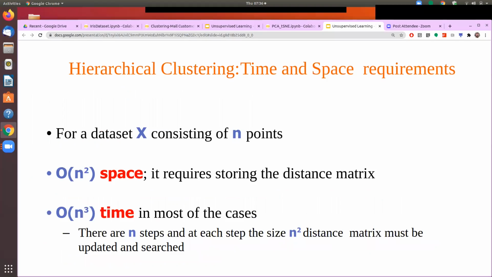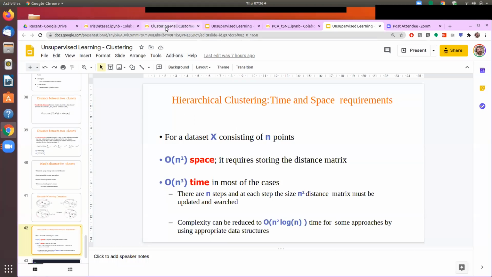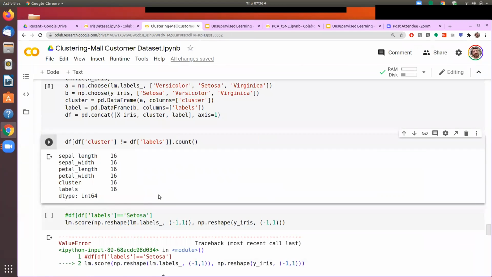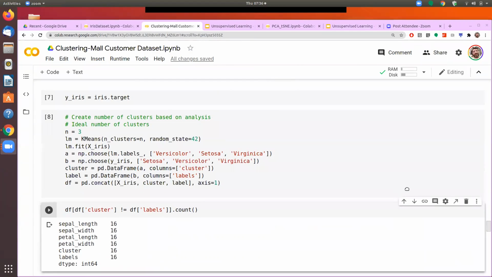So that was hierarchical clustering. Let's see if we can proceed with that. Okay, so it is already connected.